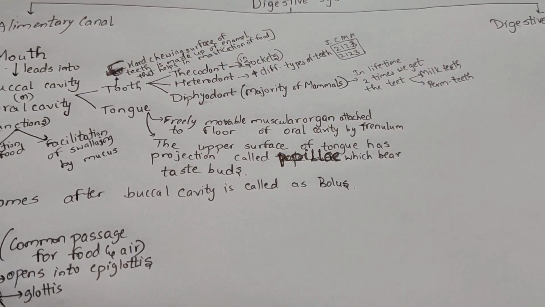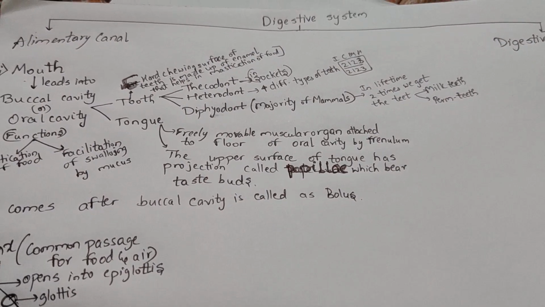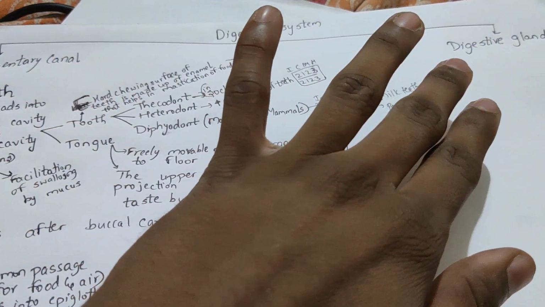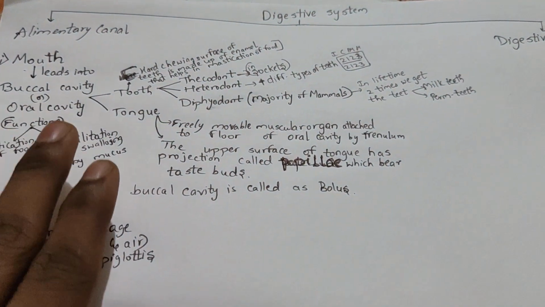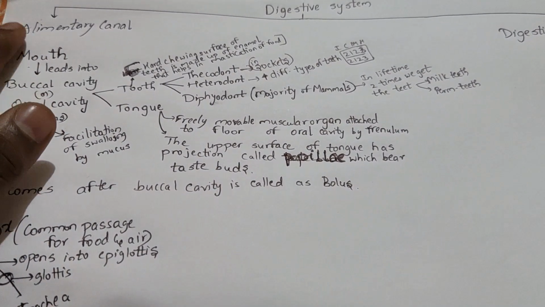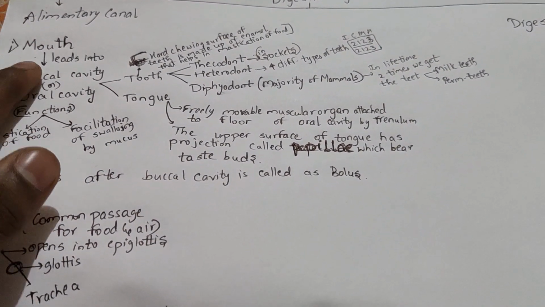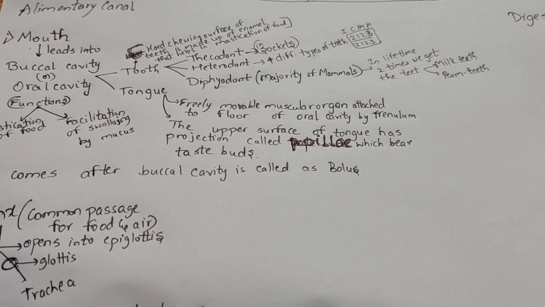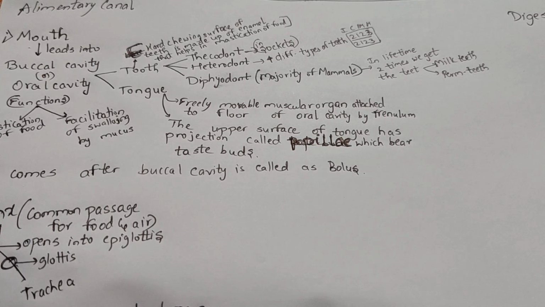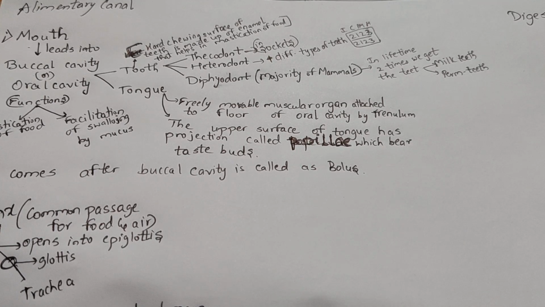Coming to the human digestive system, it has two things: one is the alimentary canal and the other is the digestive glands. Coming to the alimentary canal, the first part of the alimentary canal is the mouth. This mouth leads into the buccal cavity or oral cavity, and this buccal cavity or oral cavity has two parts. First thing is teeth, and the other is tongue.